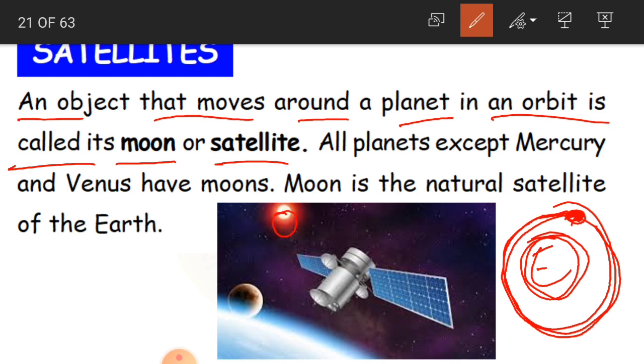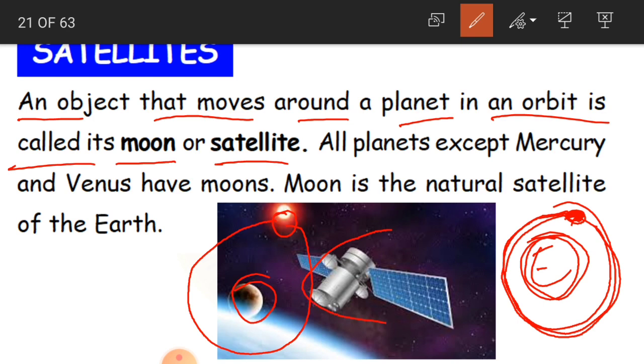Here you can see the moon revolves around the earth, and this is a natural satellite. Moon is the natural satellite. Nobody has invented it, nobody has made it. It is from nature. So it is a natural satellite.